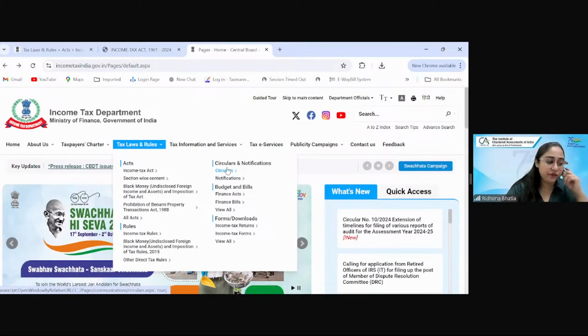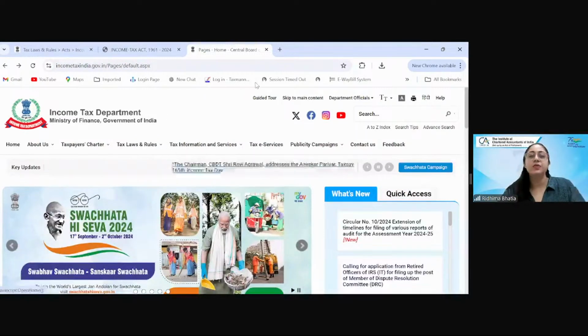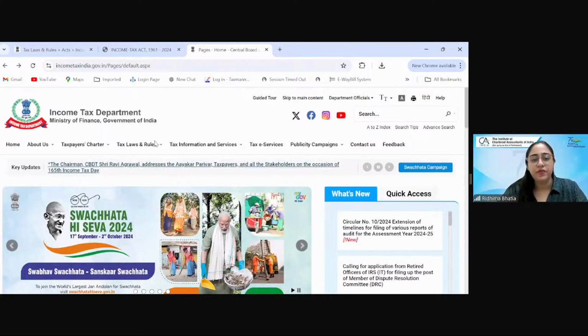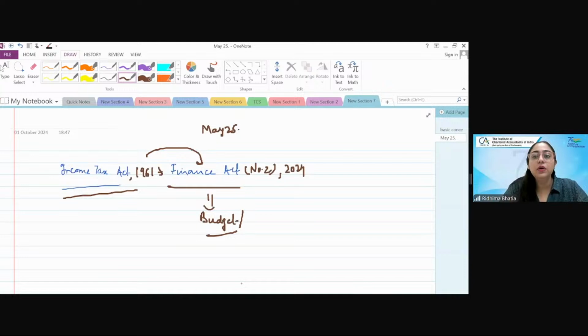What else do you have to refer to get a complete understanding of your course, which is your income tax? It is the case laws. Now you say case laws, you say judicial decisions, you say judicial pronouncements. It is one and the same thing. A lot of pronouncements keep on coming one after another, but at your stage you have to refer only to the ones which are there in your module or which come as a judicial update before your exam. That's it. Apart from that, you do not have to refer to any judicial updates.